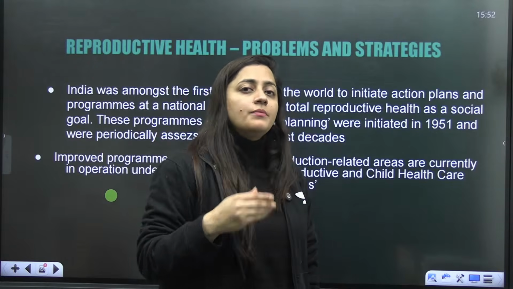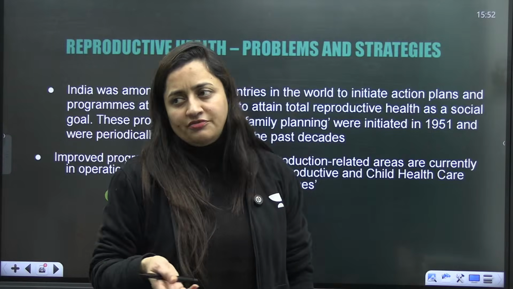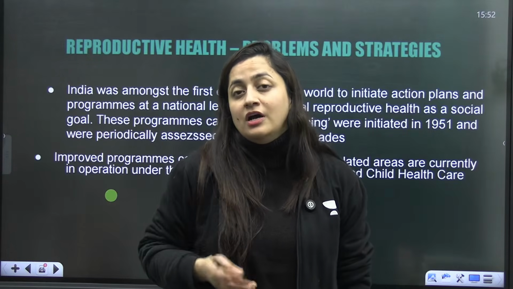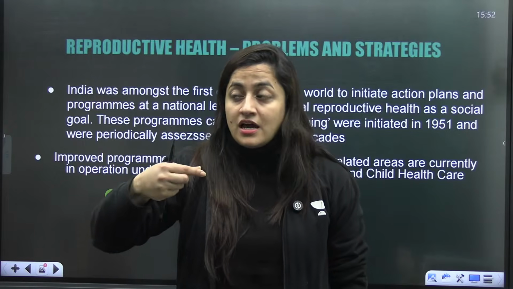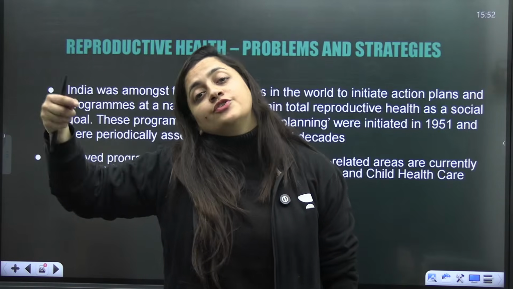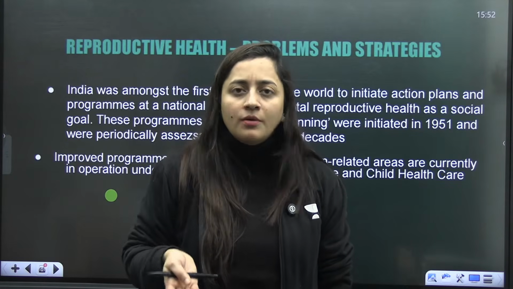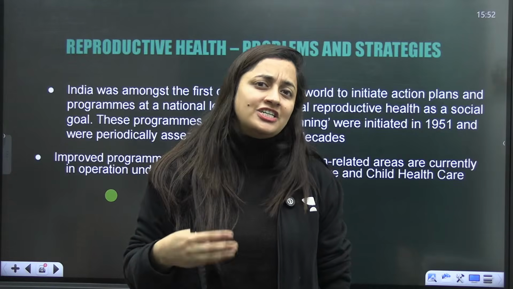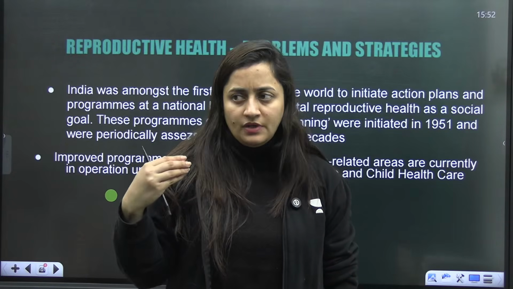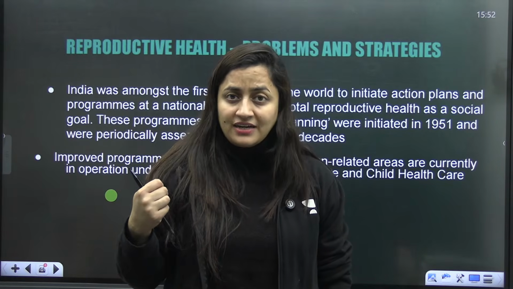Okay, so if I talk about reproductive health, the problems and the strategies, if we are not aware of all these things, overpopulation is the well-known example. I'll give you an example. After independence, if I talk about our country, what happened? Obviously every country tries to give better facilities and opportunities to its population.